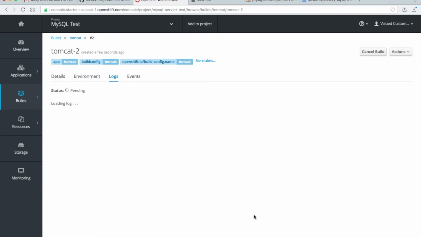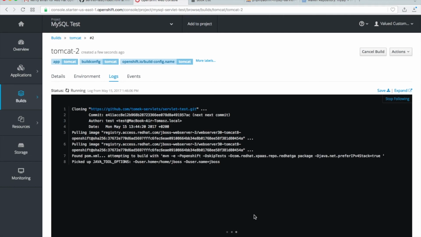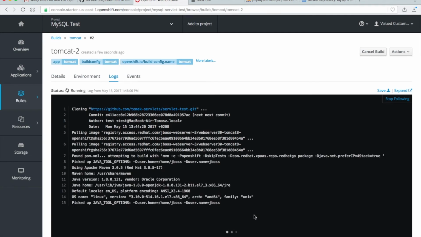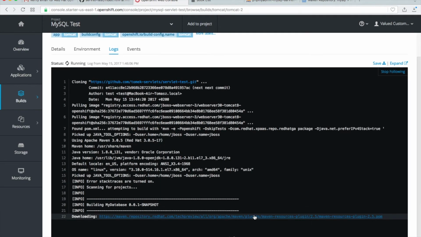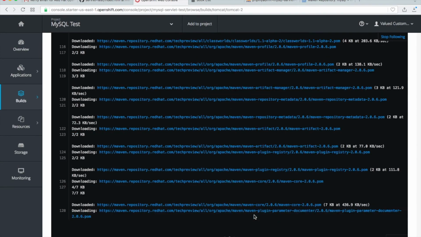This process can be done automatically. So when you upload something new to GitHub, OpenShift can build it automatically, but because we have limited resources, it's not possible to do.